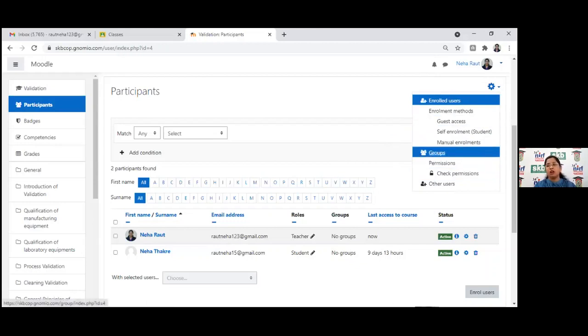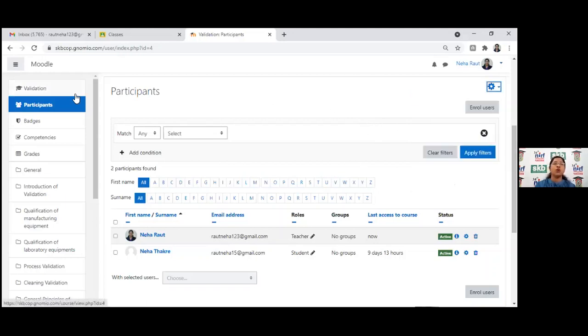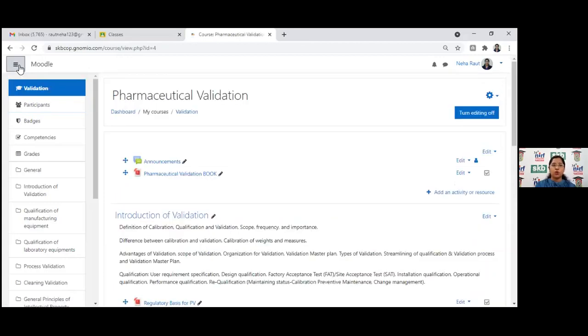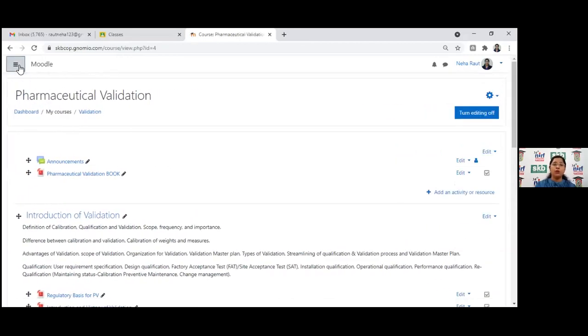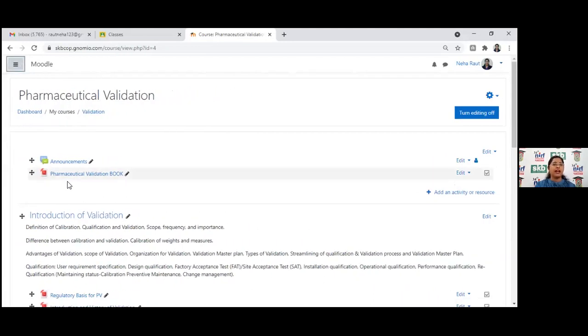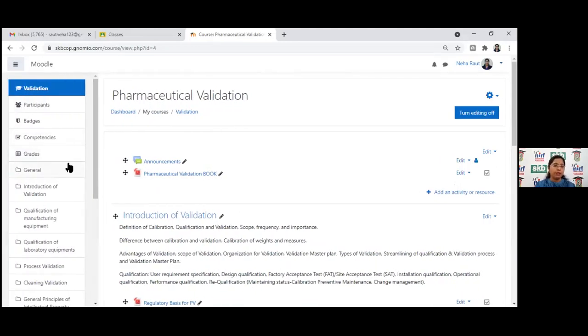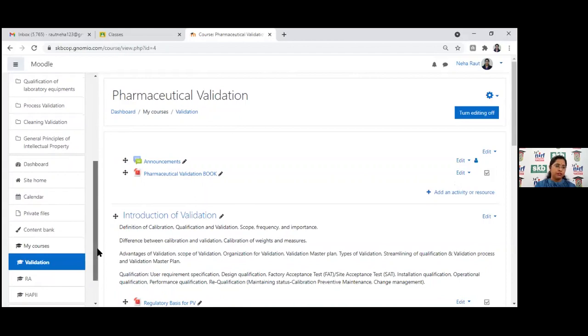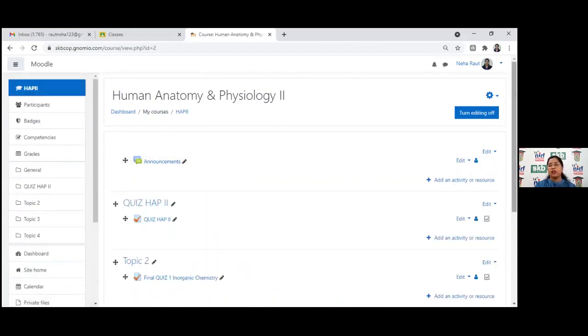And if you would like to create some groups, at that time also we can create a group, and we can give the permissions for the same. So this is how you can enroll the participants for your course, how to create your course on Moodle, how to take quizzes. And I would like to show the last thing, how the grade book will appear on Moodle. This is one more additional and advantageous thing I would like to show you.